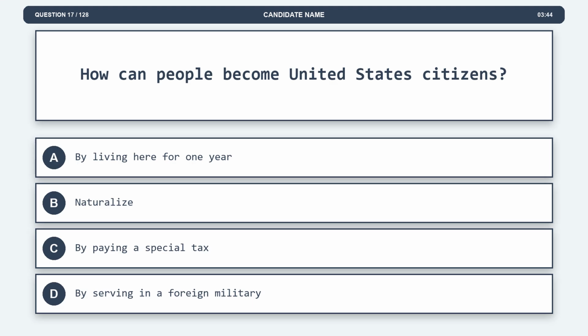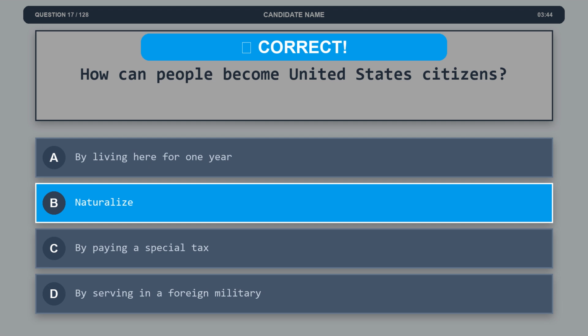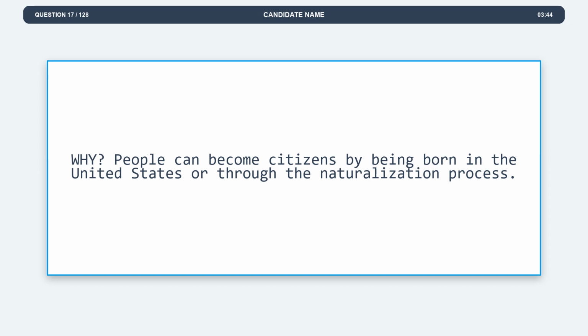Question 17. How can people become United States citizens? Option A, by living here for 1 year. Option B, naturalize. Option C, by paying a special tax. Option D, by serving in a foreign military. The correct answer is option B, naturalize. Explanation. People can become citizens by being born in the United States or through the naturalization process.